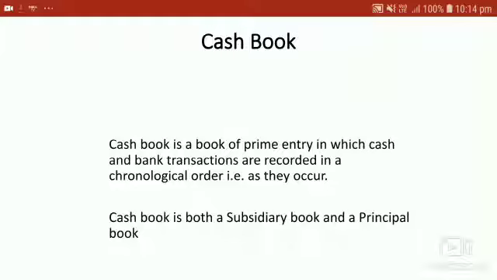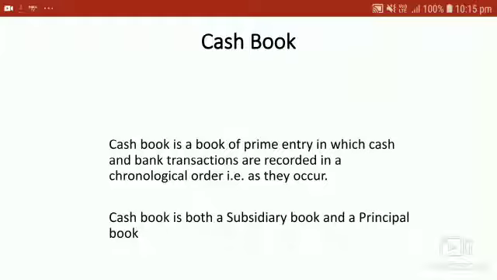This is a special form of journal, nothing but a subdivision of the journal. Journal entry is not passed for the transactions recorded in such books. They are directly posted to the ledger accounts. These books of original or prime entry are also known as special journals, or we commonly call them subsidiary books, since ledger accounts are prepared from the transactions recorded in them, and without this process of ledger posting.